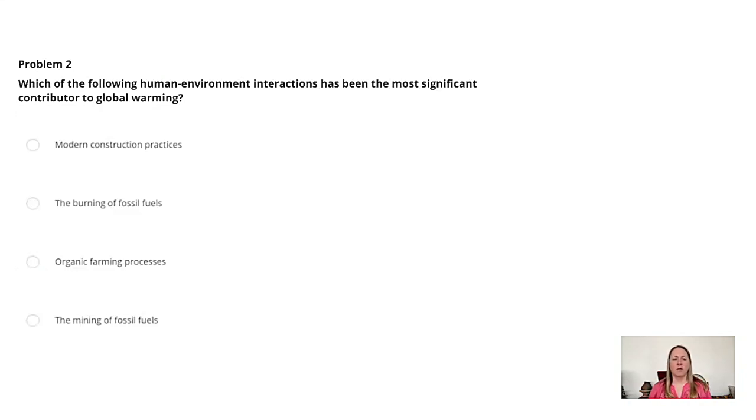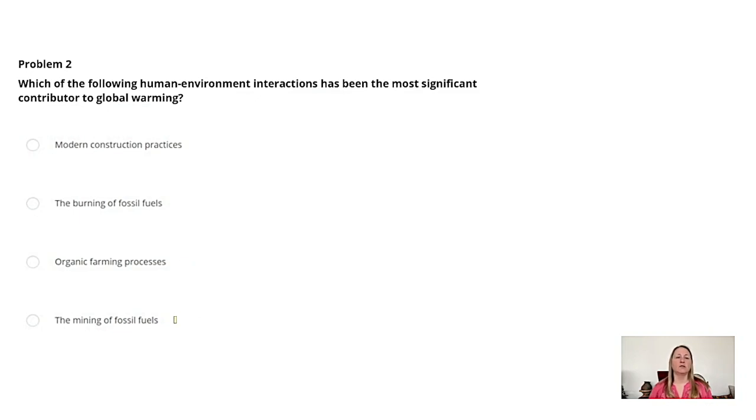Which of the following human-environment interactions has been the most significant contributor to global warming? Modern construction practices, the burning of fossil fuels, organic farming processes, the mining of fossil fuels. Modern construction practices is incorrect. These may contribute to emissions, but not nearly as much as burning fossil fuels. Organic farming processes. This is incorrect. These are actually more eco-friendly and usually reduce harmful emissions.